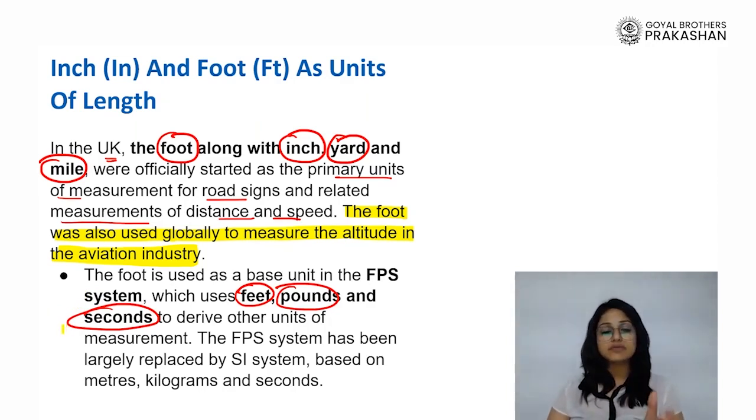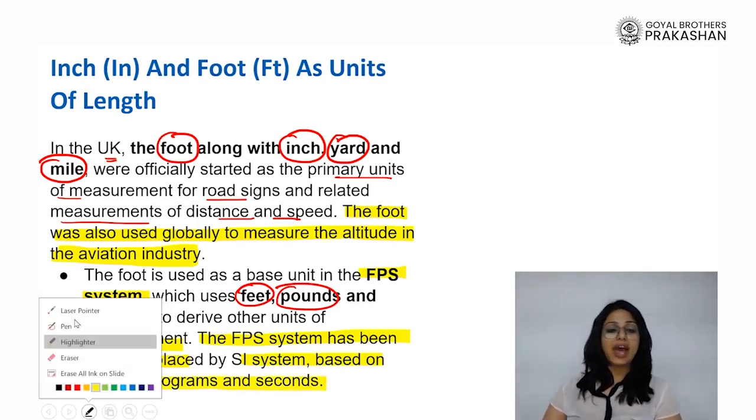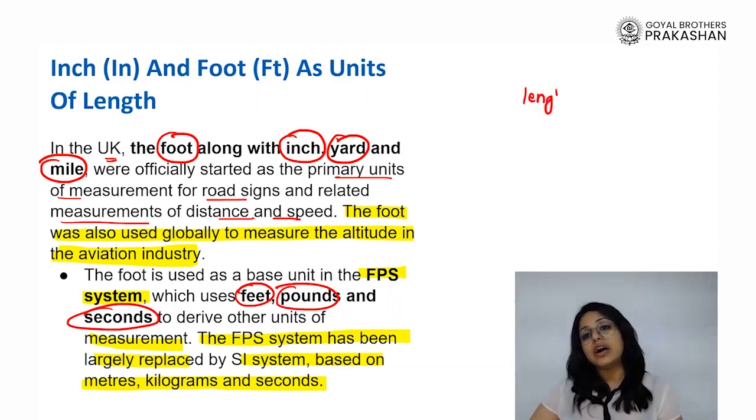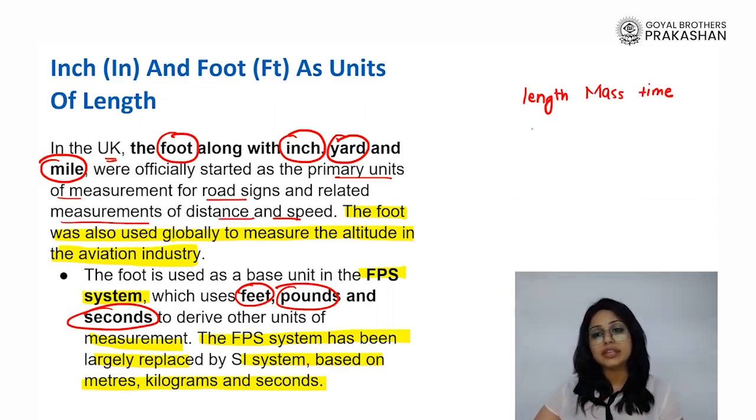Mass is measured in pounds and time in seconds. So to derive other units, we use this FPS system as well. The FPS system has largely been replaced by the SI system, based on which we measure the quantities such as the length, the mass, and the time in meter, in kilogram, and in second.